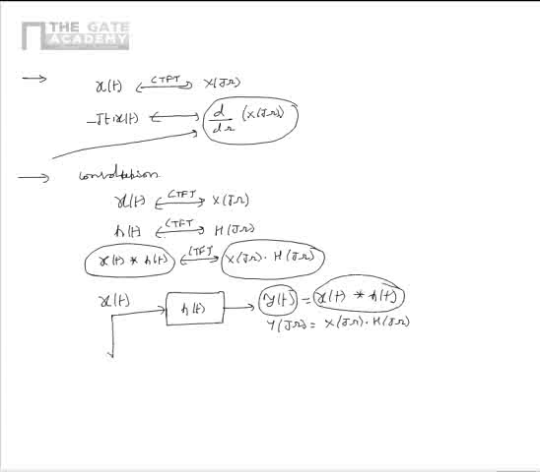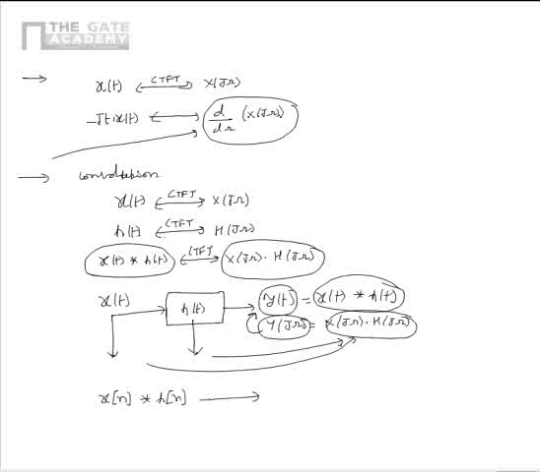Another way is to find X of j omega from x of t, find H of j omega from h of t, multiply these two as shown to get Y of j omega, and find the inverse continuous time Fourier transform to get y of t from Y of j omega, which is given as X of j omega multiplied by H of j omega. Similarly, in case of discrete time signals also, x of n convolved with h of n will have a DTFT of X of e power j omega multiplied by H of e power j omega.